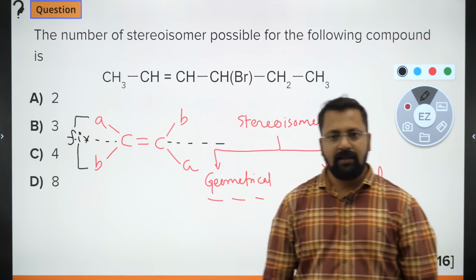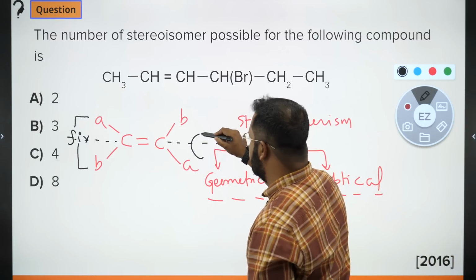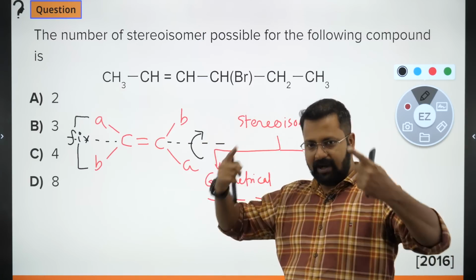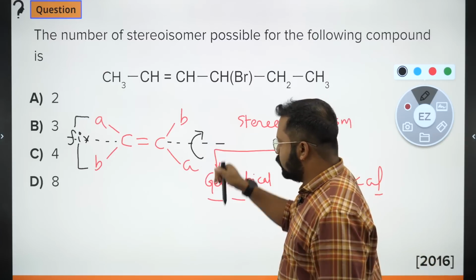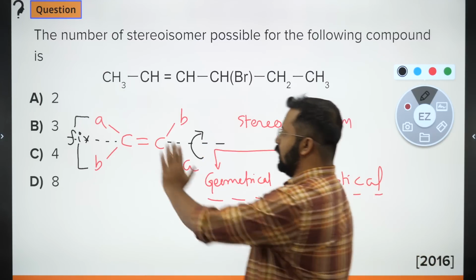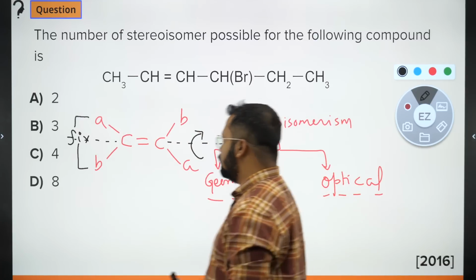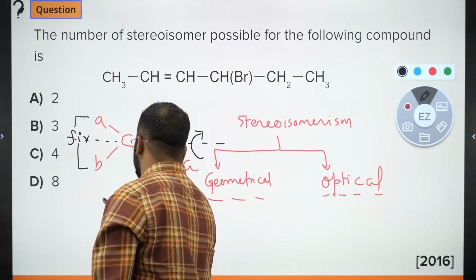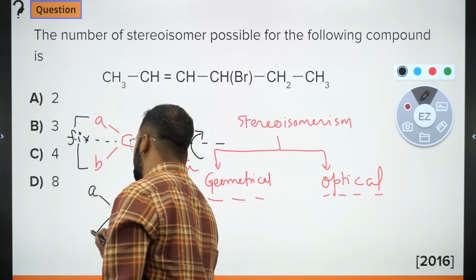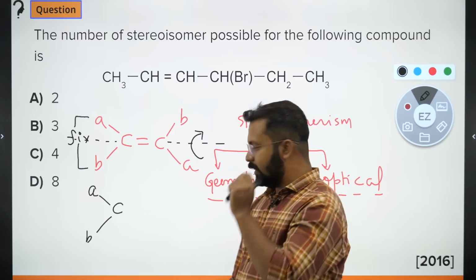When we fix this part, and we hypothetically in our mind, hypothetically only, I rotate this carbon. So I fix this part and rotate this part. What do we obtain? We obtain something like this. This part is fixed, so no changes over here in the way A and B are arranged.